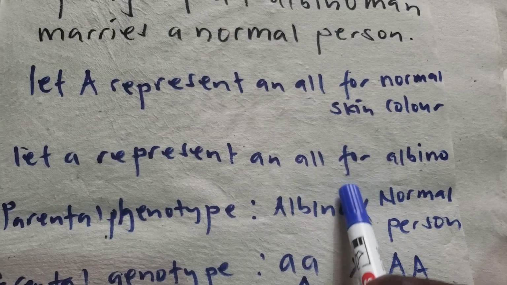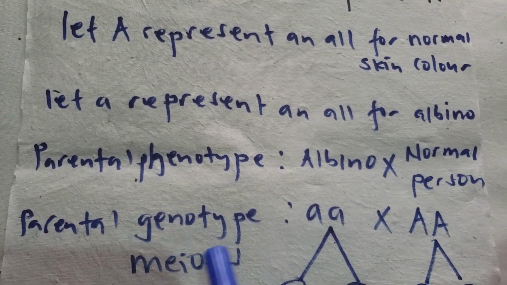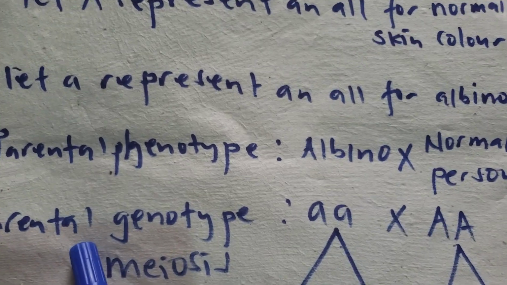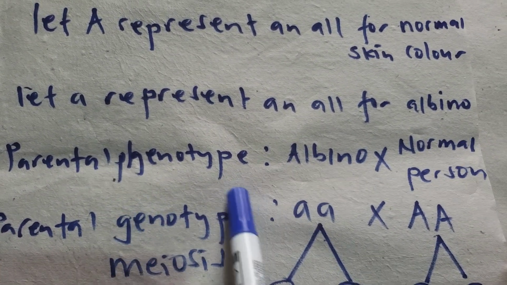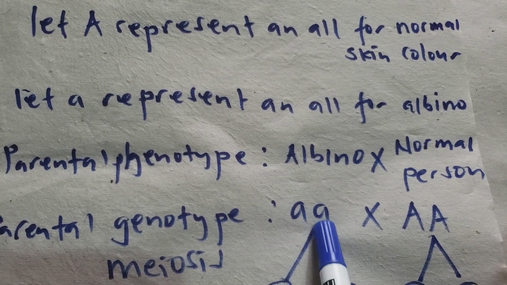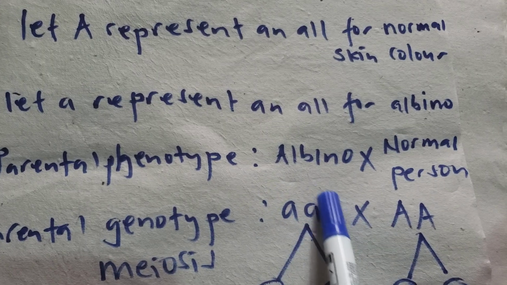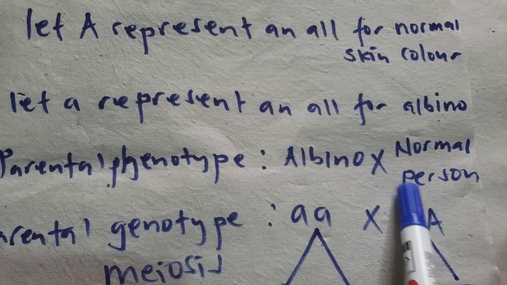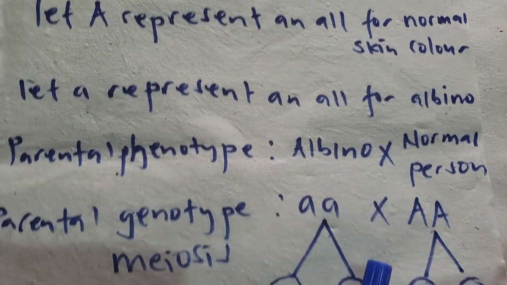Now, the parental genotype: the word genotype means the genetic makeup of an organism. Here the albino is small a, small a, and the normal person is capital A, capital A.